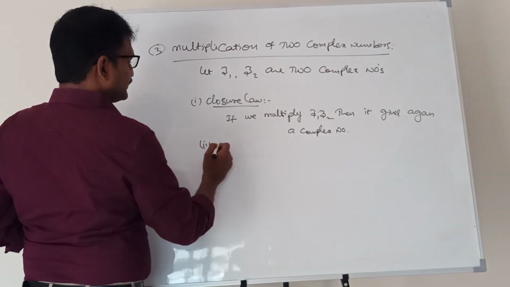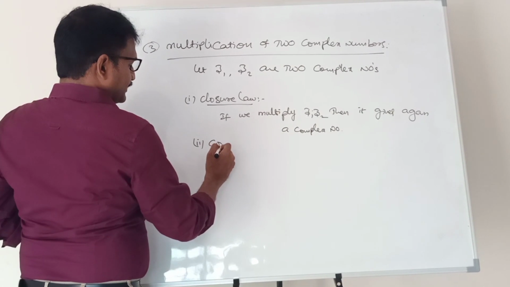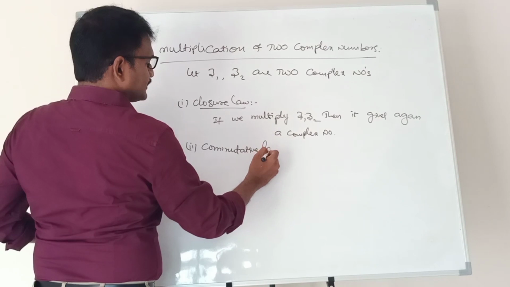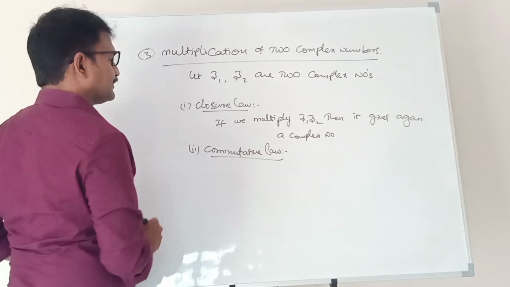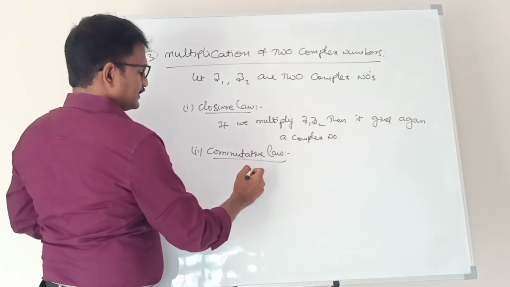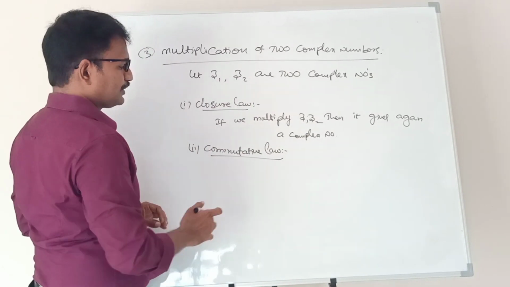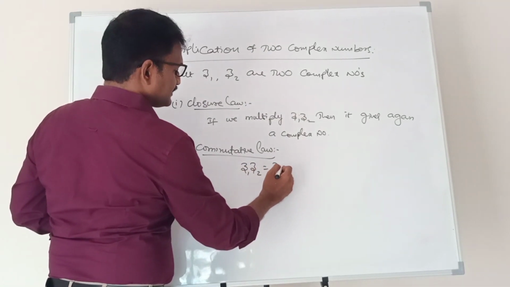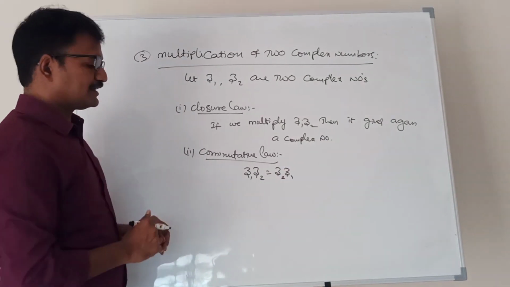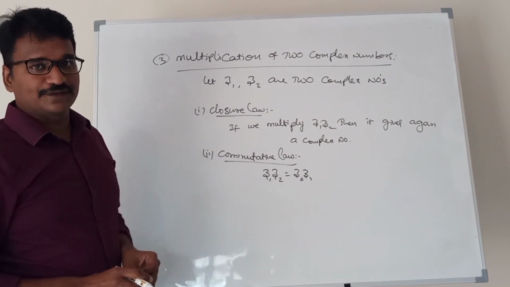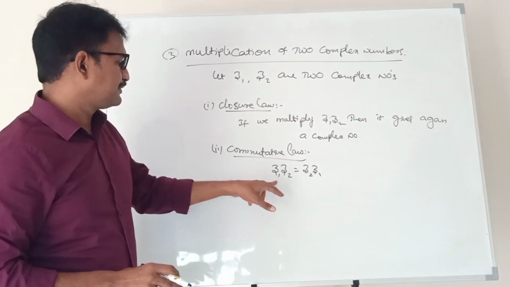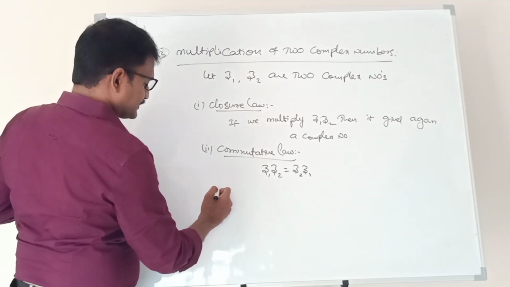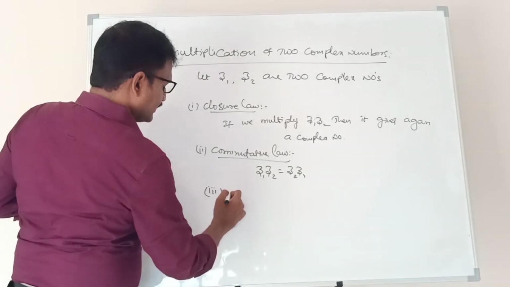Next, commutative law. Let Z1 and Z2 be two complex numbers. The product of complex numbers follows the commutative law: Z1 into Z2 is equal to Z2 into Z1. Next, the third one, associative law.